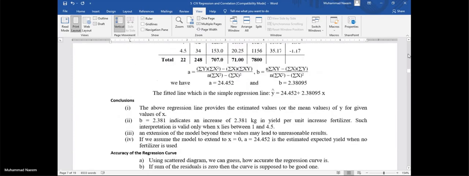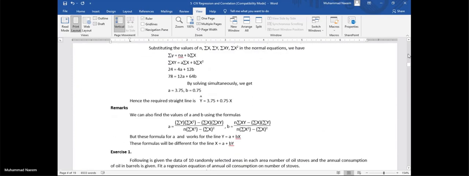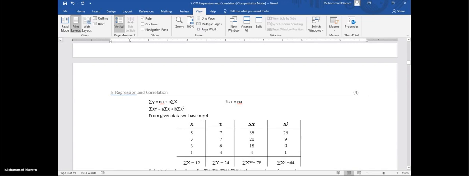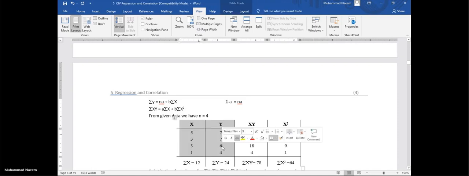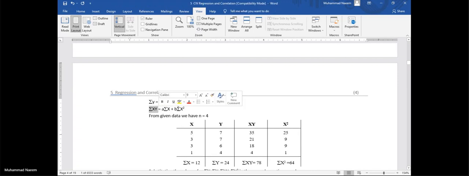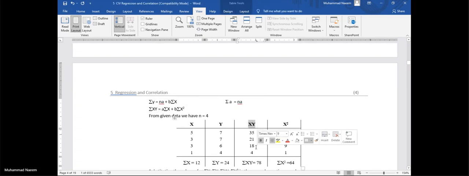Similarly, in the case of a straight line, construct your table for these straight lines. Put given data in the first two columns. Moreover, we need sigma xy and sigma x square. So sigma xy will be the sum of this column, and sigma x square will be the sum of this column.